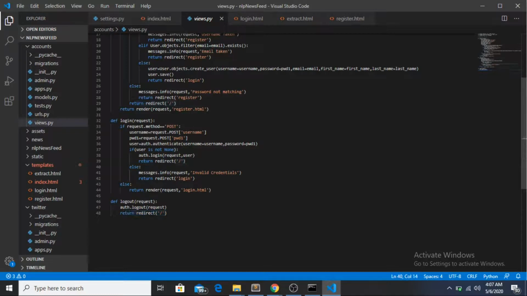So this was completely about authentication of the user, keeping the track of the user, what the user is doing, keeping the log file of the user. So this was about the user authentication module.